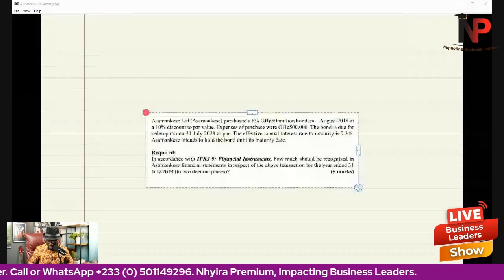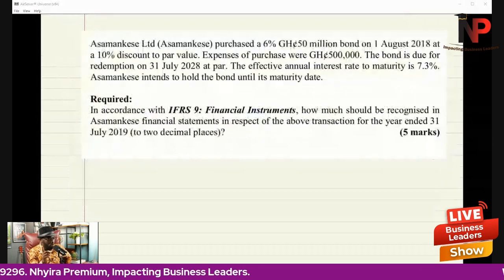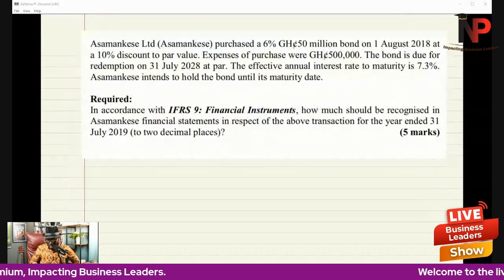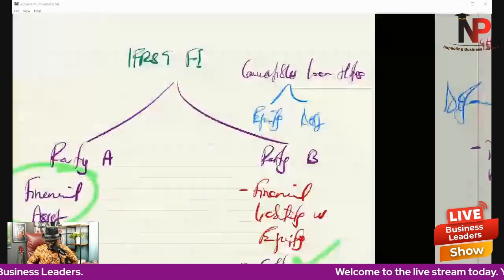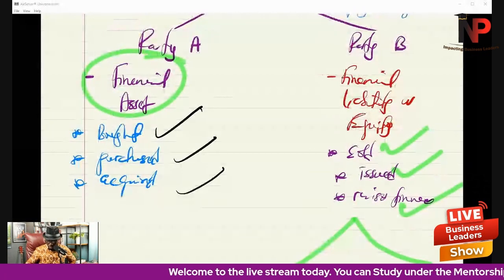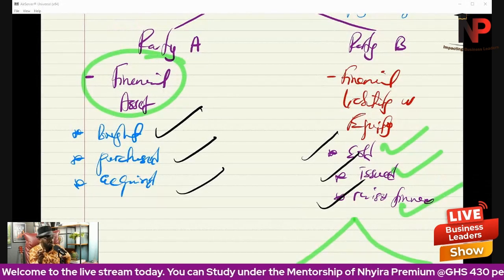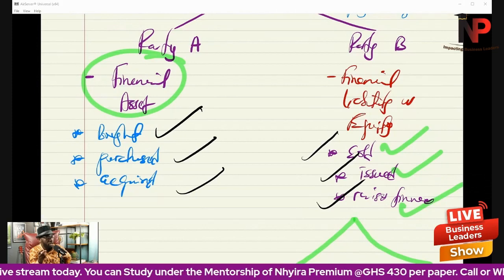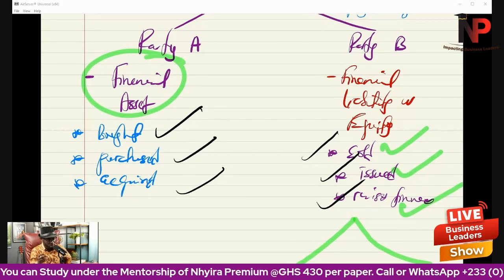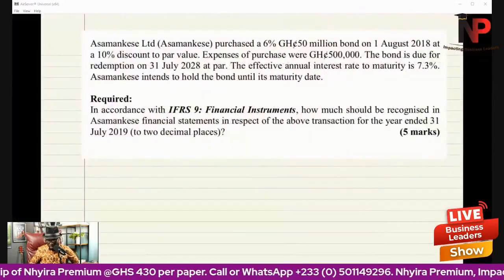You need to pay attention, understand the principle and apply it. Remember what I told you earlier, that we are going to be playing with these words: bought, purchased, acquired, sold, issued, and raised finance. These are the choice of words we are going to be using when dealing with the financial instrument.